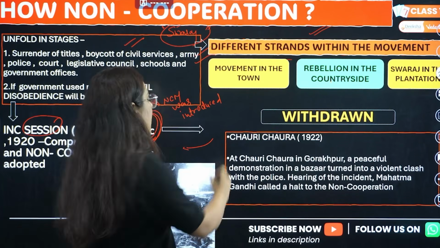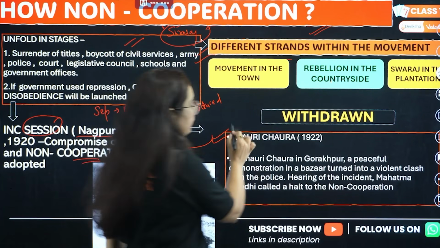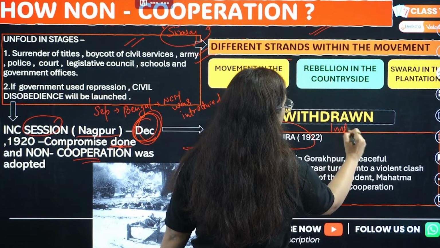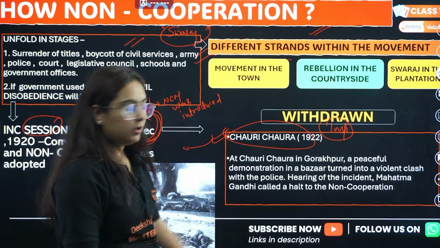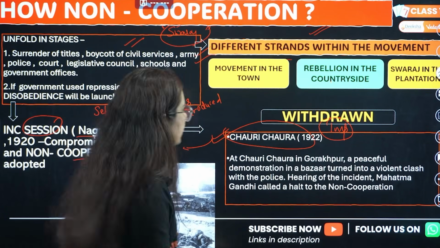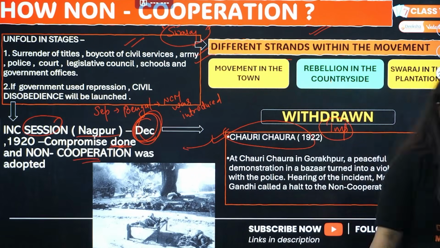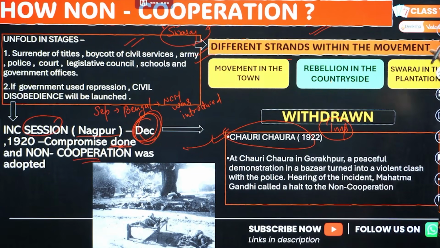Very good. How did it end? Why was it withdrawn? Very important question. A lot of time it comes for 2 marks. Because of this Chauri Chaura incident, we know violence happened. 22 policemen were killed and Gandhiji withdrew the movement.